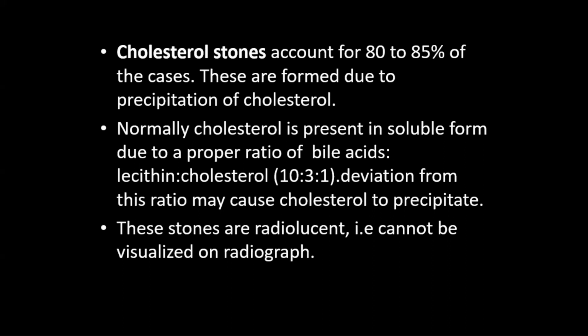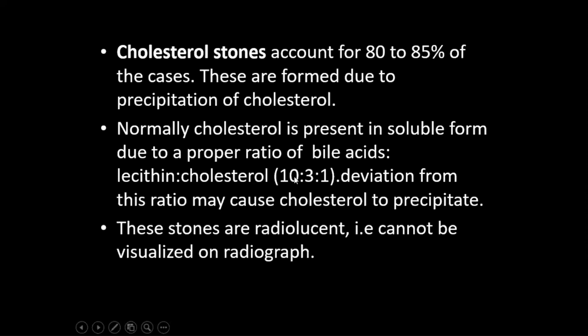If there is any deviation in this ratio, then cholesterol may precipitate. Again, I am telling it. Normally, cholesterol is present in soluble form due to a proper ratio of bile acid, lecithin, cholesterol.